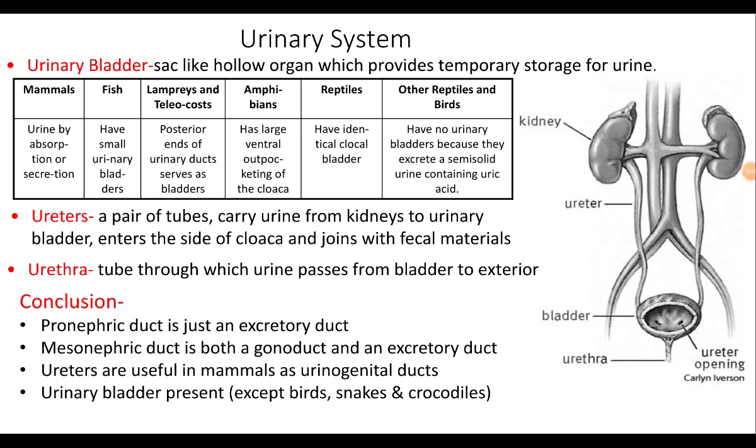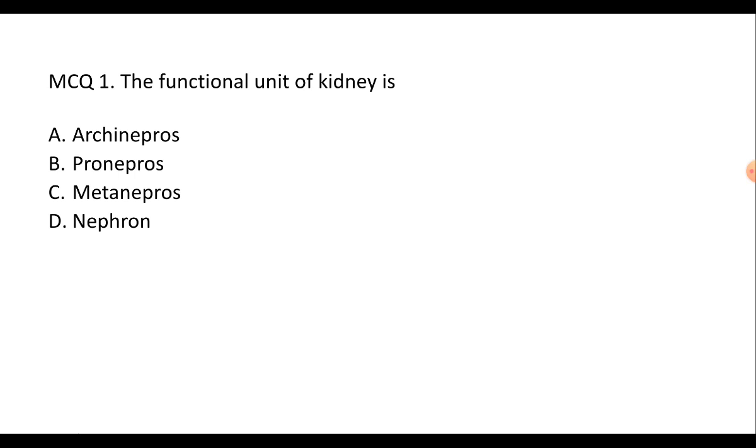Students, hope you could understand the concept of evolution of kidney in different classes of vertebrates under comparative anatomy. Let us answer a few multiple choice questions for a short recap. The functional unit of vertebrate kidney is archinephros, pronephros, metanephros or the nephron. The answer is D. The functional unit of kidney is the nephron.